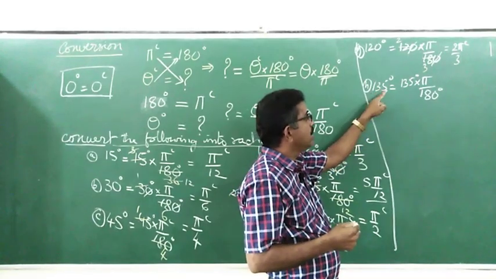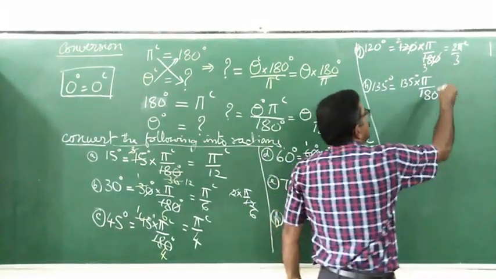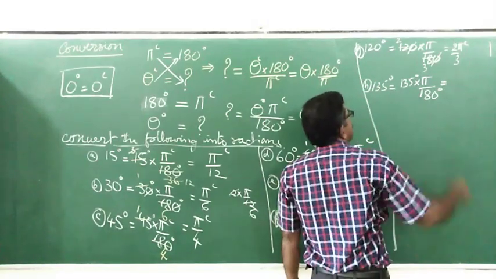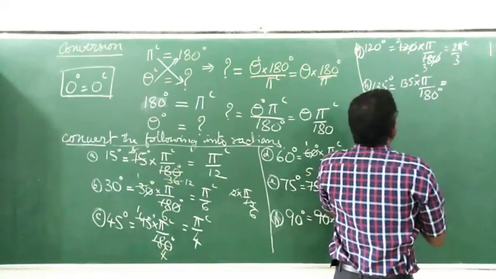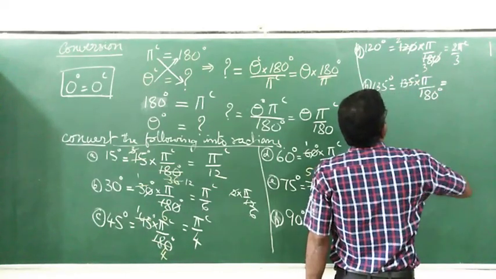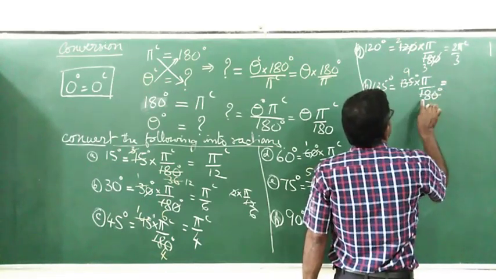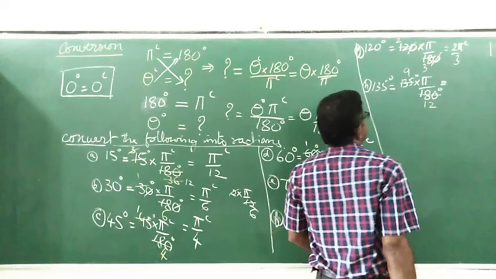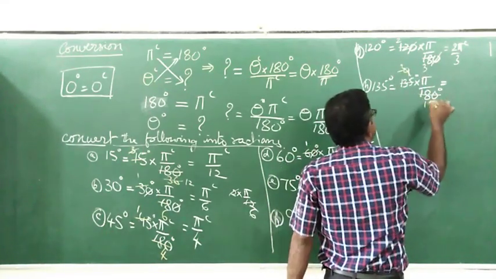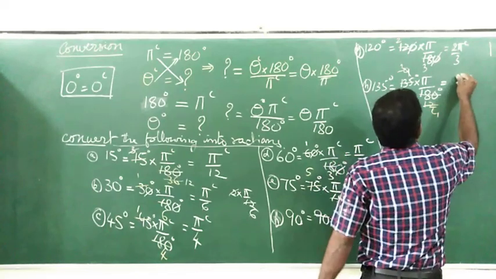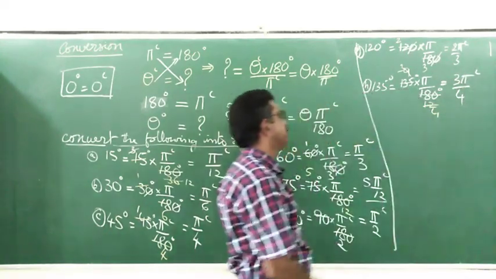It is 9 times 15 degree. That doesn't matter, you cancel with 15 first. 15 nines are 135, 15 twelves are 180. Further you can cancel by 3: 3 ones are 3, 3 fours are 12. It is 3 pi by 4 radians.